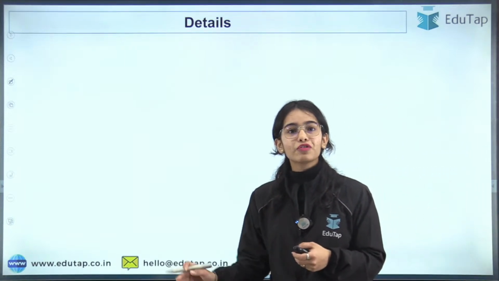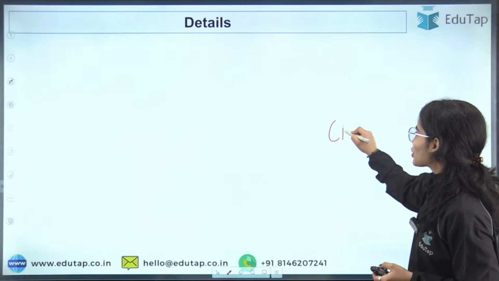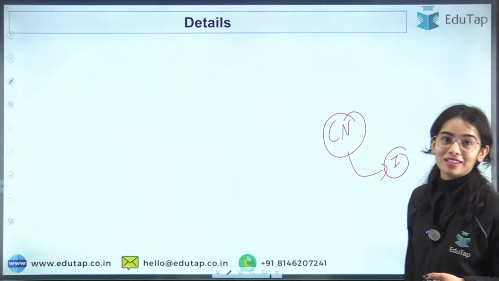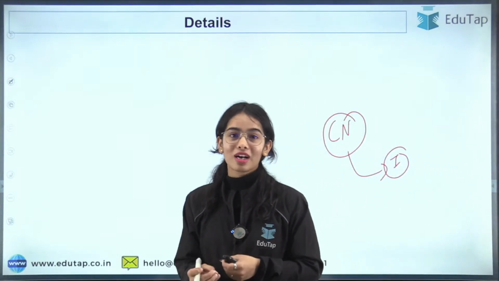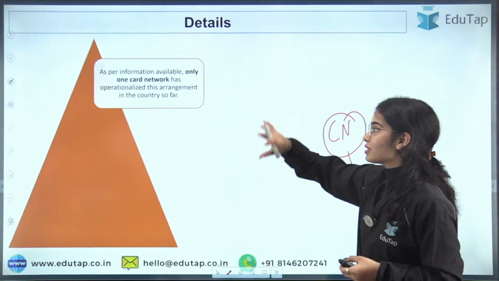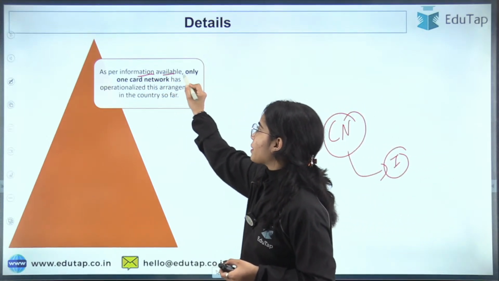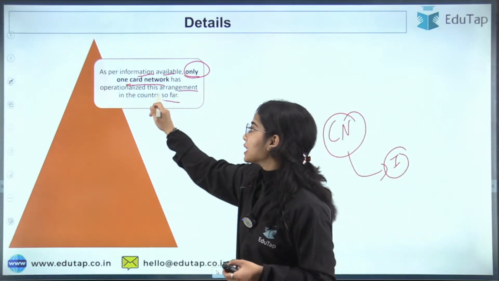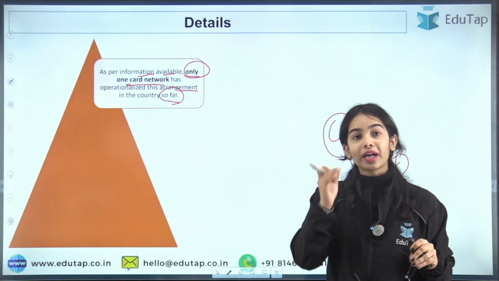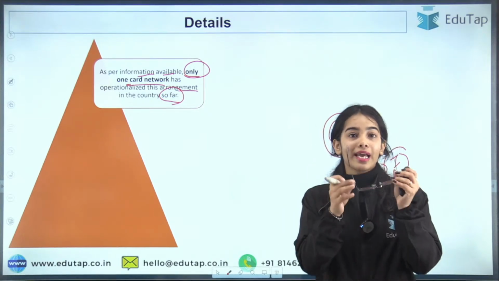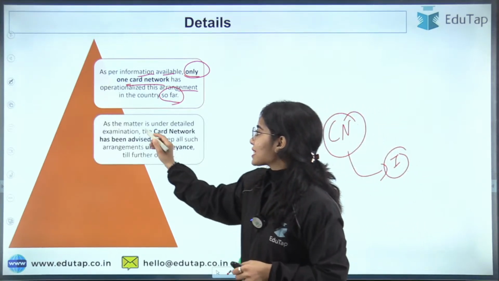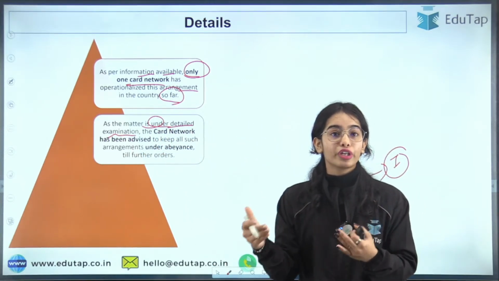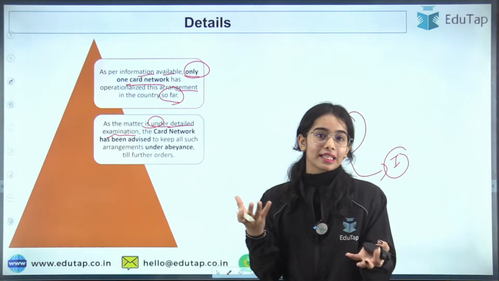So that information, if the RBI is not releasing the information regarding the card network, the RBI will also not release the information regarding the intermediaries. RBI has not taken the name of the card network, okay? So now the idea is, as per the information that is available, only one card network has operationalized this arrangement in the country so far. That is, only one card network is engaged in this kind of activity. As the matter is under detailed examination by the Reserve Bank of India, the Reserve Bank of India also has to understand the cost and the benefit.